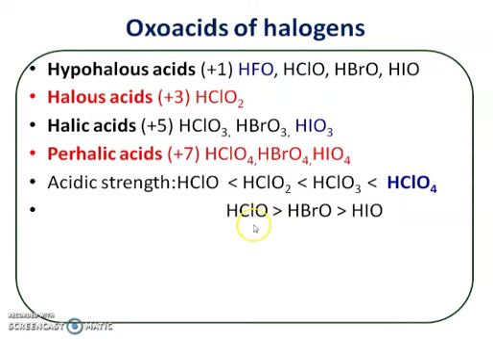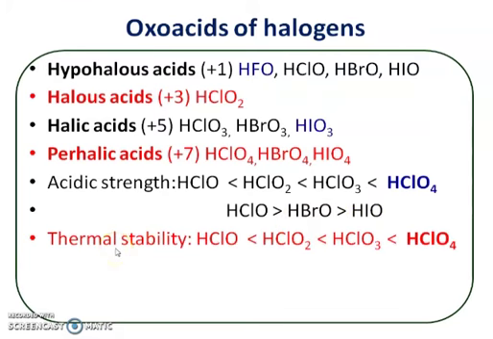Now compare the acidic strength of different hypohalous acids. Hypochlorous acid is a comparatively stronger acid than hypobromous acid, which is a stronger acid than hypoiodous acid.